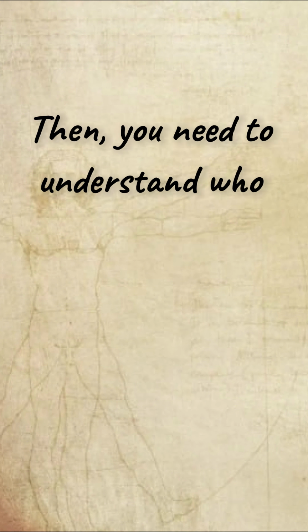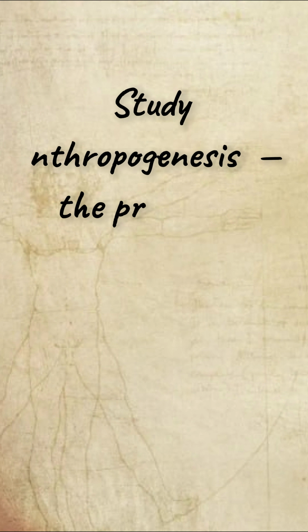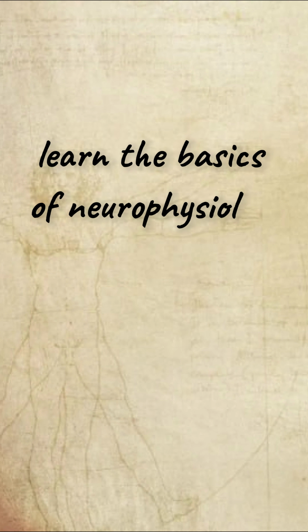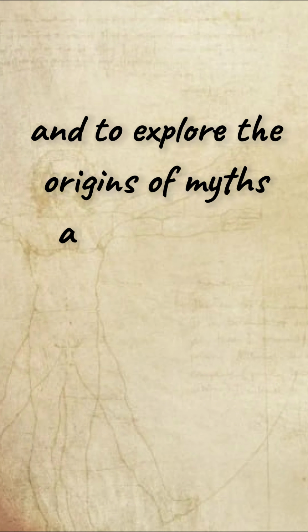The next step is understanding life itself and the theories about its origin. This means studying abiogenesis, the theory of evolution, and the basics of biology and genetics. Then, you need to understand who humans are and our place in nature. Study anthropogenesis, the process of human evolution. To grasp how the human brain works, learn the basics of neurophysiology. It is also useful to study how primitive thinking works and to explore the origins of myths and religions.